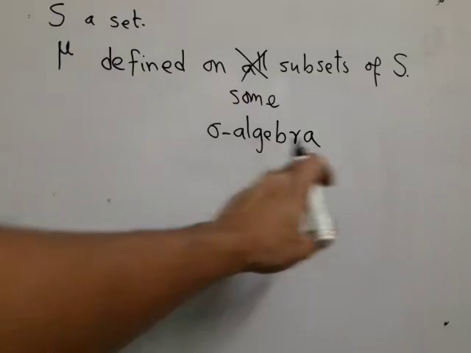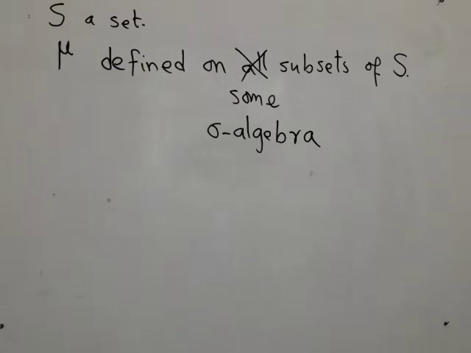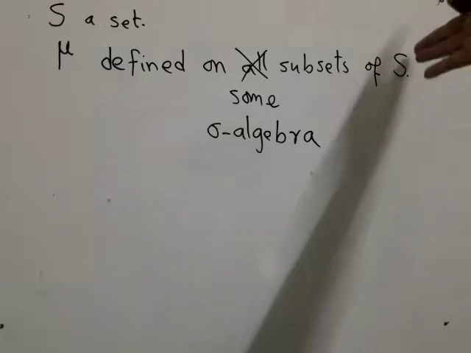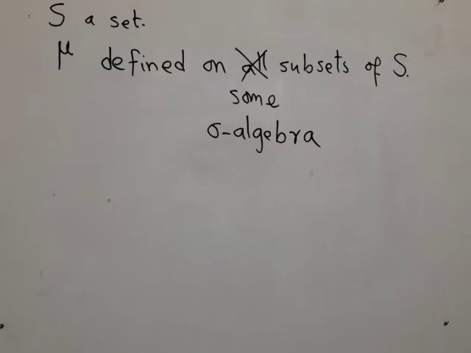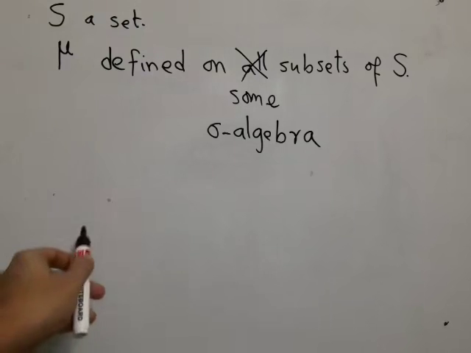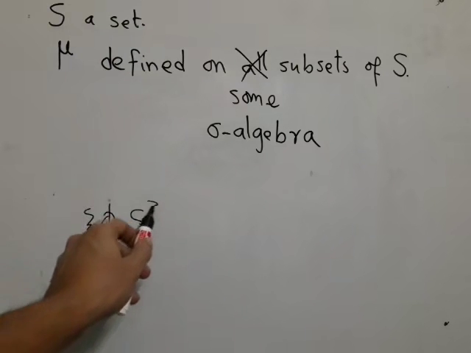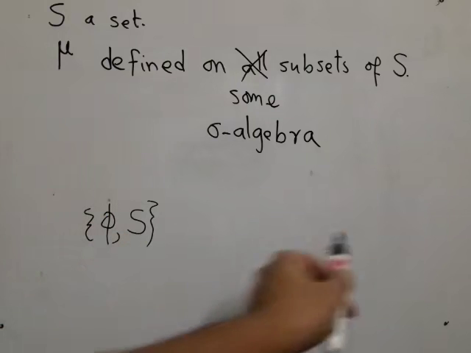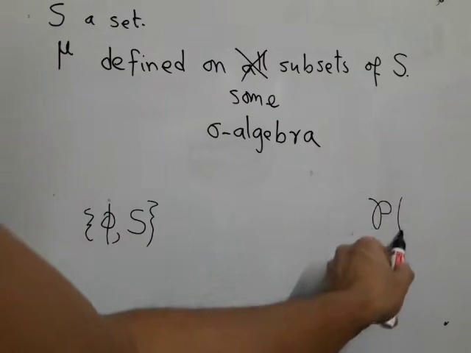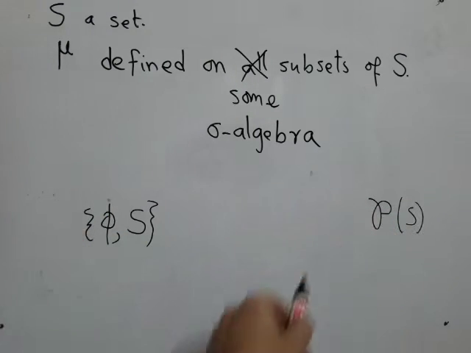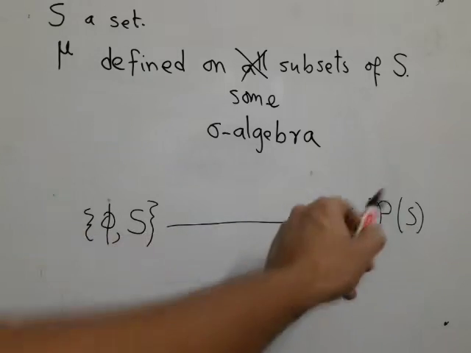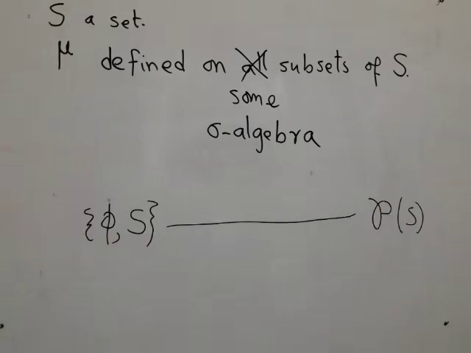Now, sigma algebra is a nice thing. It's a collection of sets that has the whole set, the empty set, and it is closed under countable union and intersection and complementation. But there are so many different sigma algebras, ranging from the absolutely trivial sigma algebra, which consists of just these two sets, and ending with the most complicated, the power set. So that is the simplest and that is the most complicated. The question is, which one do I pick?